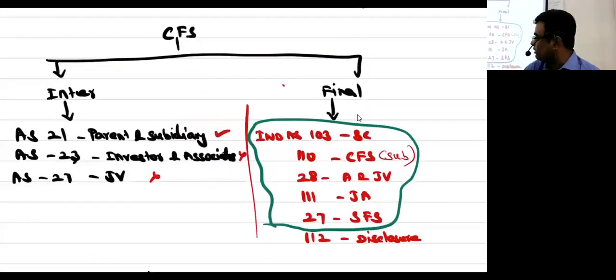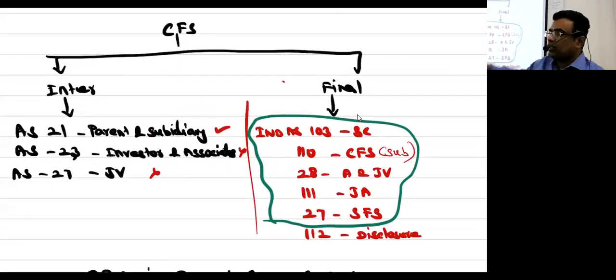Of course, you can see here, IND AS 103 is the starting point of consolidation. IND AS 103 is the starting point under 110. So related to the consolidation concept, even 103 covers it to an extent.